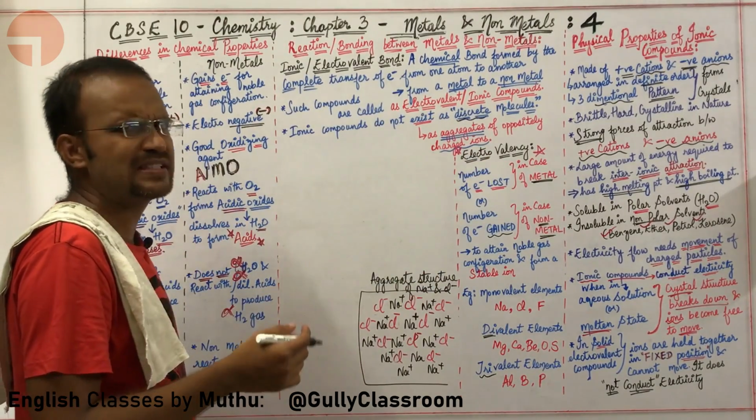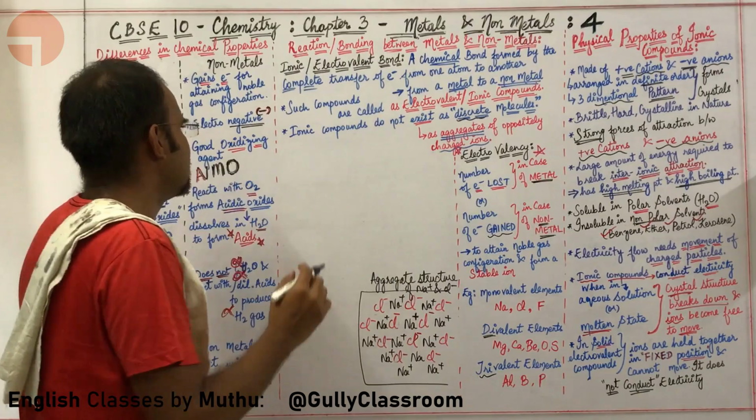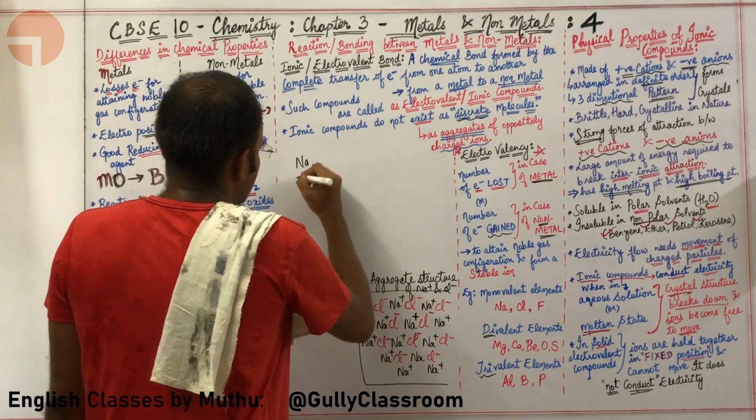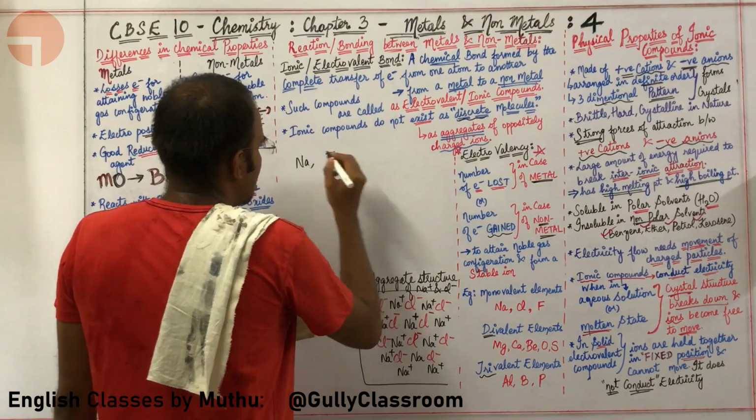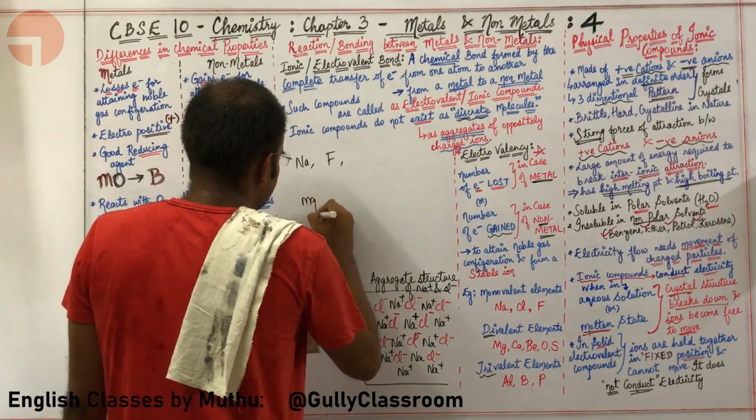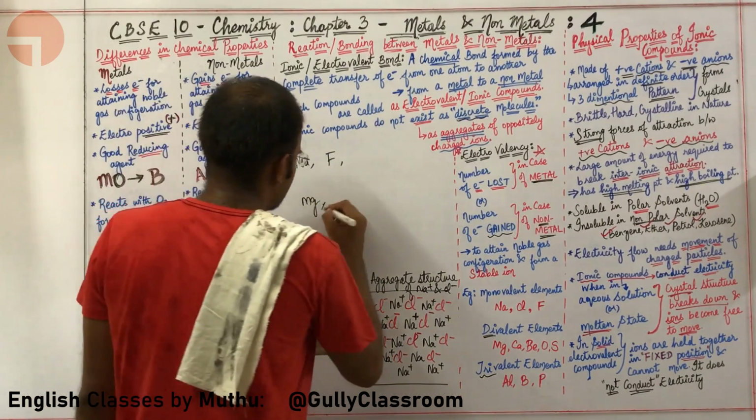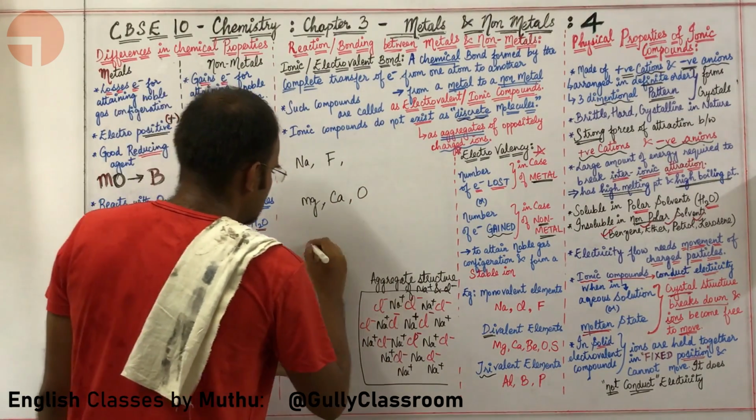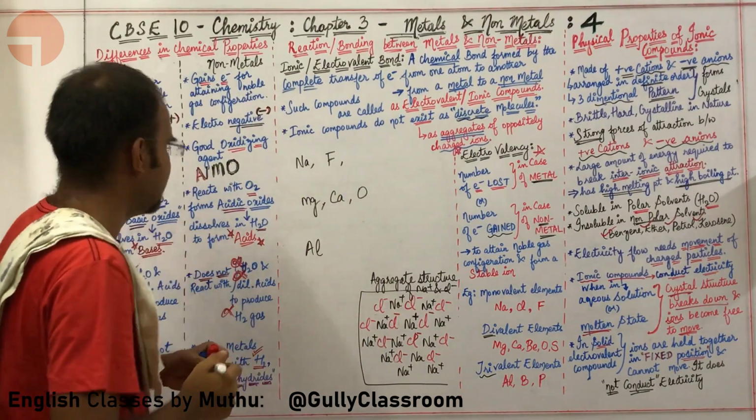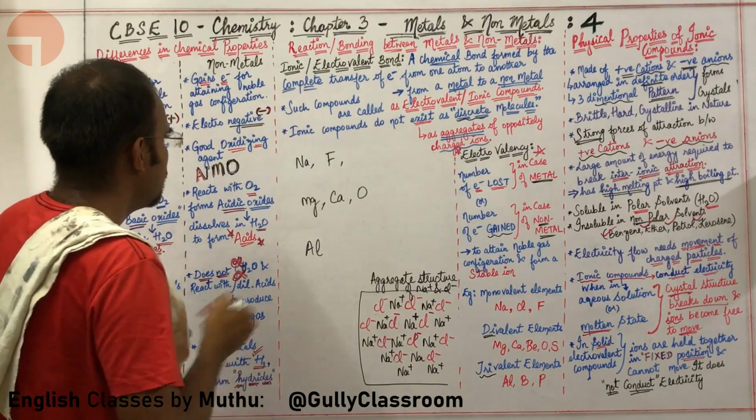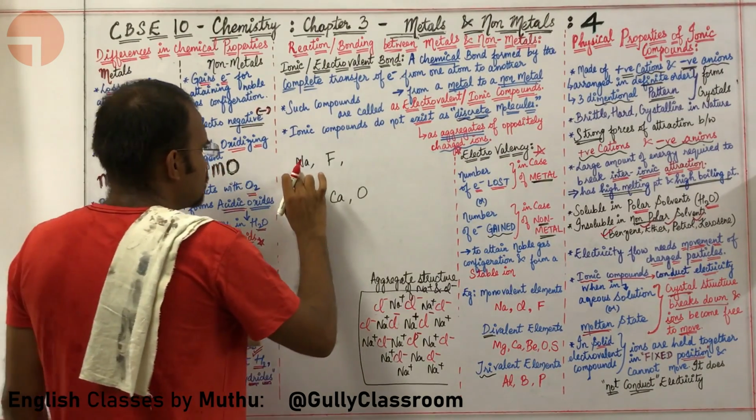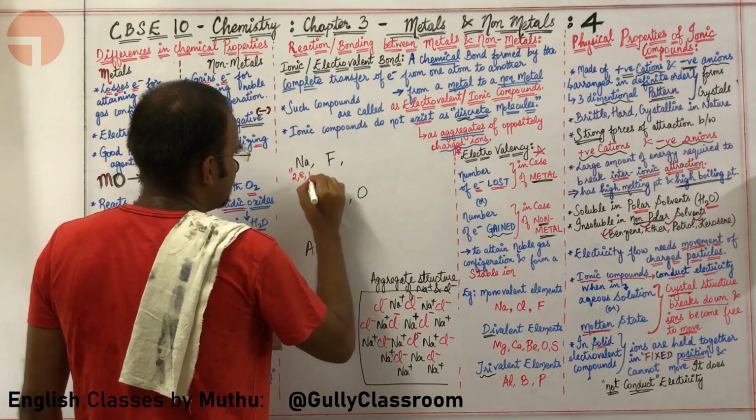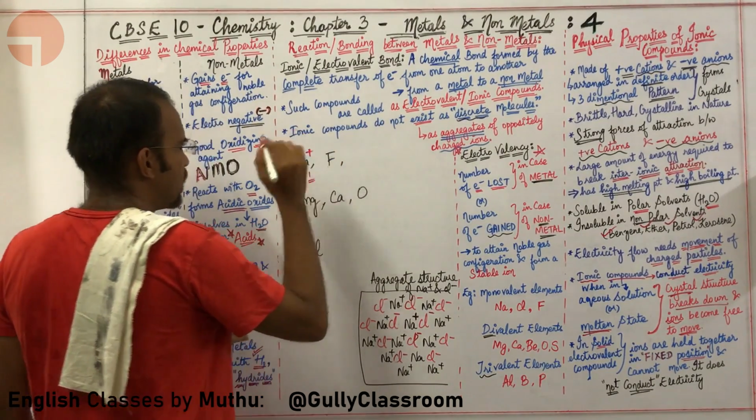Let us do a couple of examples in order to have a better understanding. Let us take some nice examples. Let us take sodium, which is a very good example, fluorine, and magnesium. Let us take calcium and oxygen. Also you will take aluminum. Let us see what is their oxidation state. Sodium, atomic number 11, electronic configuration 2, 8, 1. It is losing 1 electron, so plus 1.